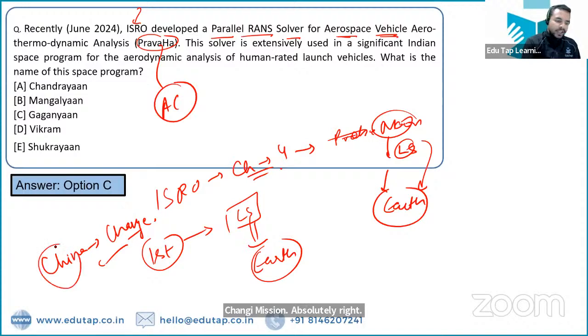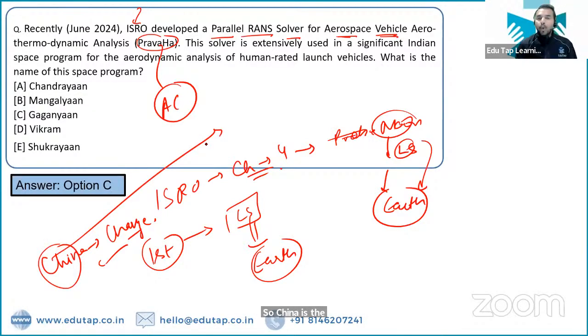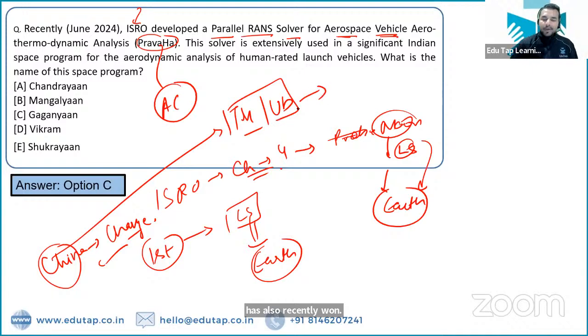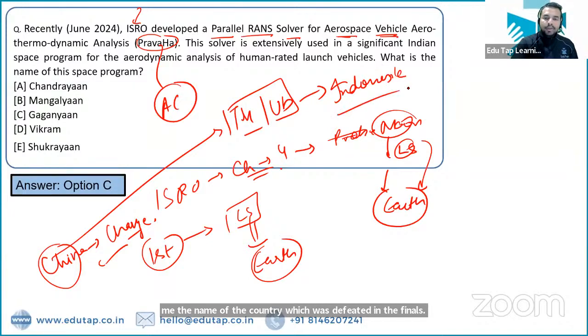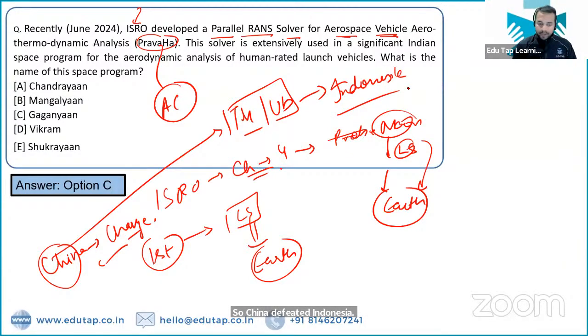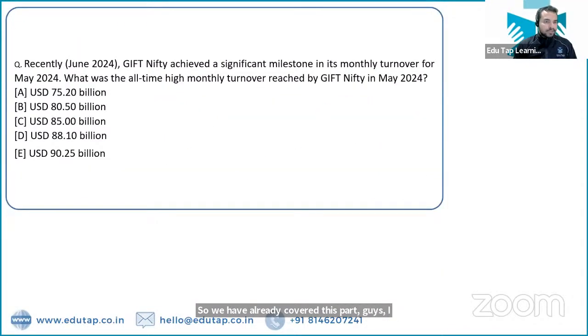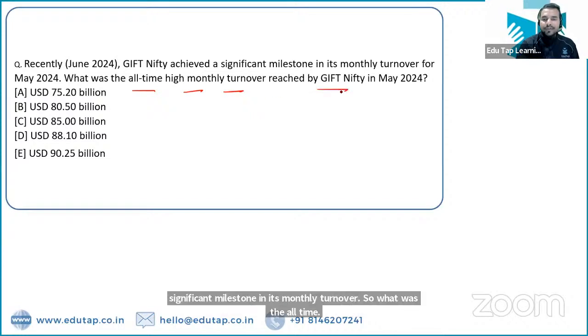Let me tell you guys that China has also recently won both the Thomas Cup and the Uber Cup. Can you guys tell me the name of the country which was defeated in the finals? So China defeated Indonesia in both the Thomas Cup and Uber Cup finals. Absolutely right. So we have already covered this part, guys. I hope that these things are very much clear to all of you. Let's move on to the next part. So Gift Nifty has achieved a significant milestone in its monthly turnover. So what was the all-time high monthly turnover reached by Gift Nifty in May 2024?